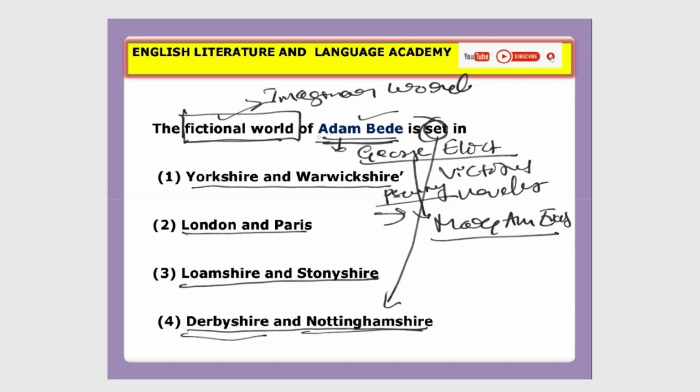And let us see the information about Adam Bede. This is the first novel by George Eliot. This novel was published in 3 volumes, and the year is 1859. Please remember, in England 1859 is a very significant year, because Charles Darwin's theory, the theory of evolution, was published. So in that context also this novel becomes significant.